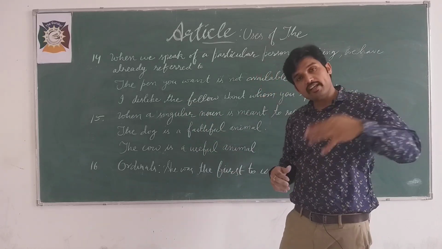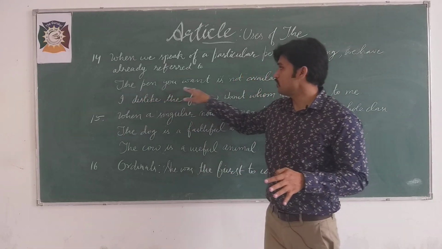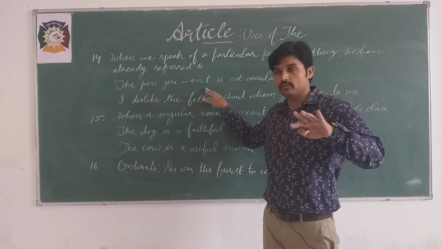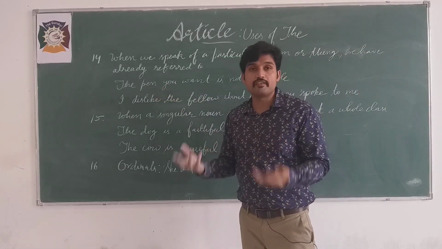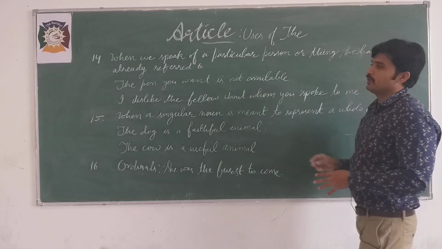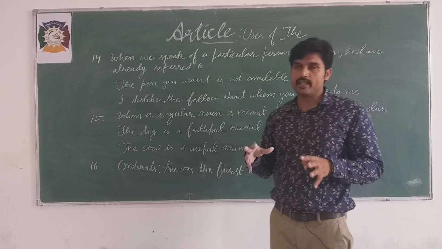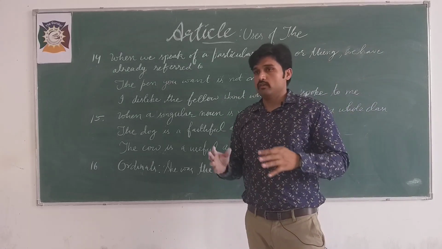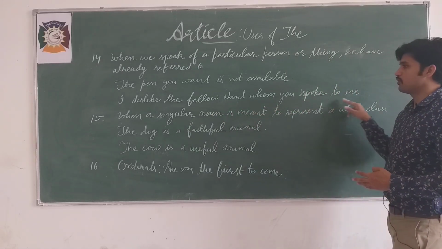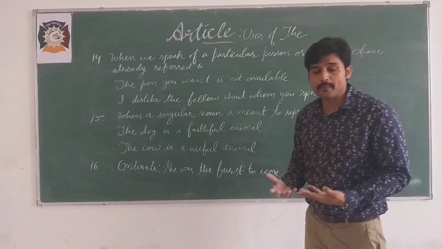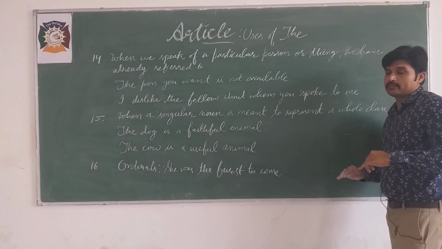When this pen was again talked about, it is used as the pen you want, because the person already wanted that pen. The pen you want, now this pen is referred, is not available. I dislike the fellow, fellow means that person of your class. I dislike the fellow about whom you spoke to me, means मैं नापसंद करता हूँ उस व्यक्ति को जिसके बारे में तुमने मुझसे बात की थी.